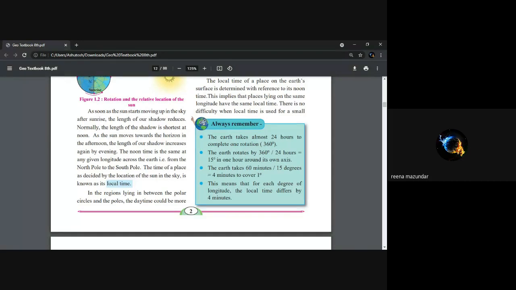If we move east, like Calcutta, West Bengal, the sun rises early and therefore sets also early. But if you take the example of Ahmedabad, that is Gujarat, the sun rises late as well as sets late. This is the reason: West Bengal is in the far east, whereas Ahmedabad or Gujarat is in the west.